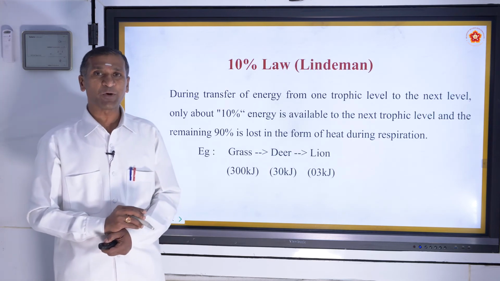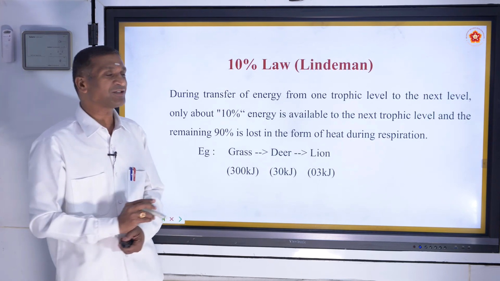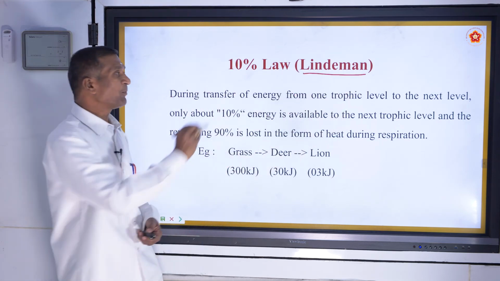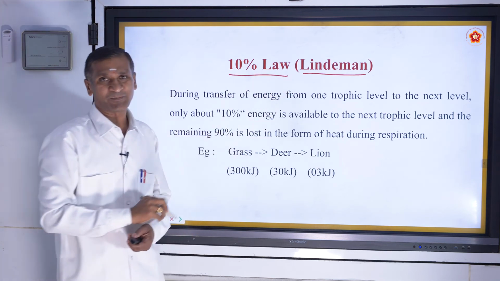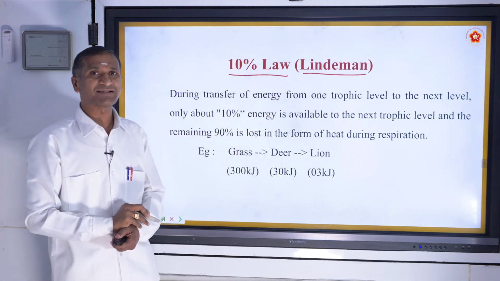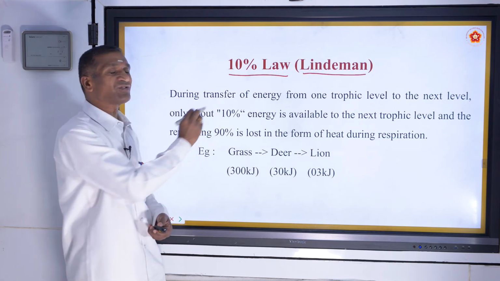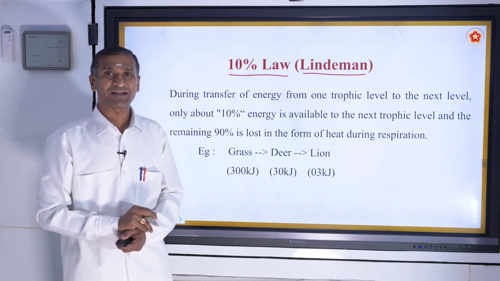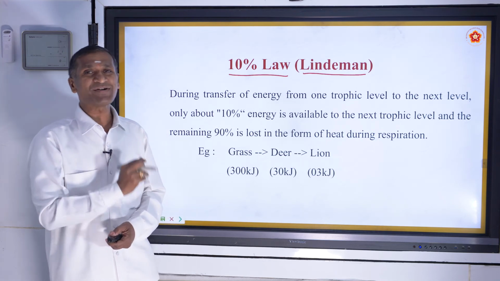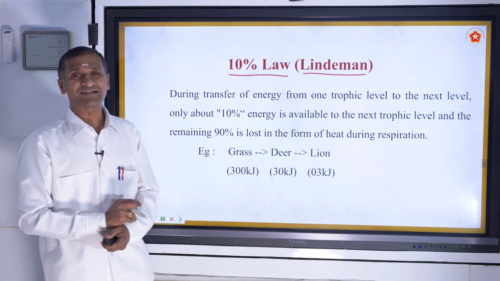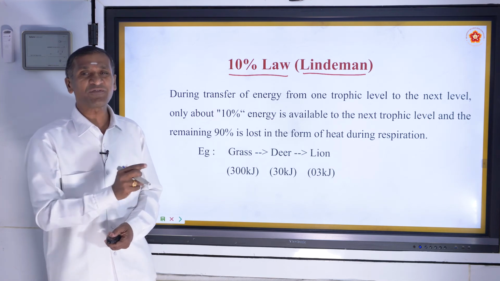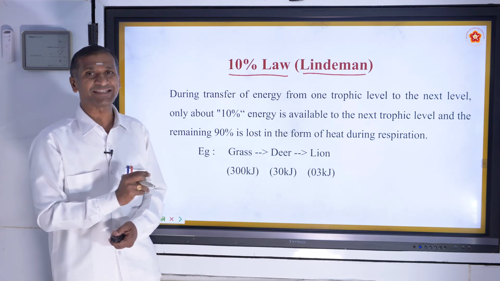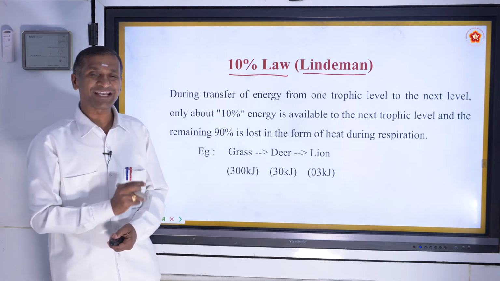This was proposed by Lindeman, a biologist, who proposed the 10% law. What does this 10% law state? During the transfer of energy from one trophic level to another trophic level, only 10% of the energy is transferred. The rest 90% is lost in the form of heat during respiration.